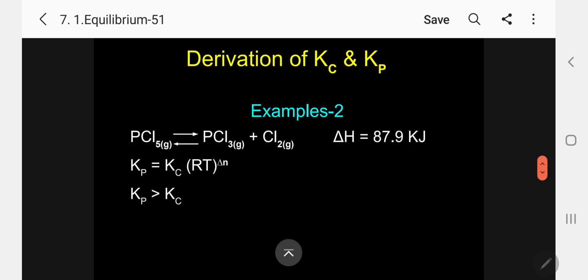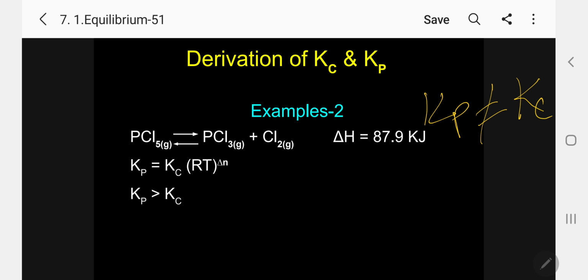Okay, let me go for example 2. I will derive for Kc and Kp. In this case, number of moles of product and reactants are different. So here, Kp is not equal to Kc. Kindly follow. Then total number of moles of reactant and product, delta N equal to 0 only, Kp equal to Kc.